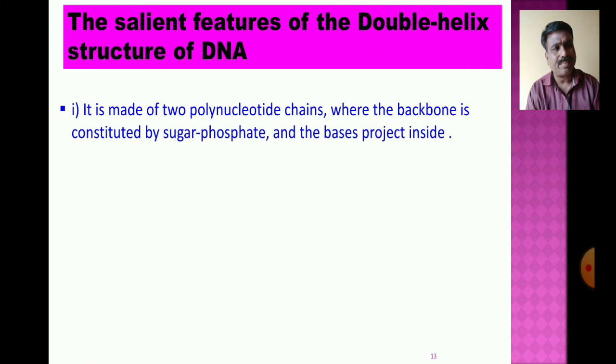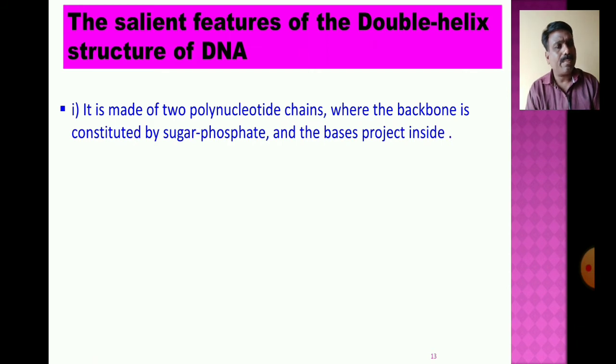It is made up of two polynucleotide chains, where the backbone is constituted by sugar phosphate and the bases project inside.